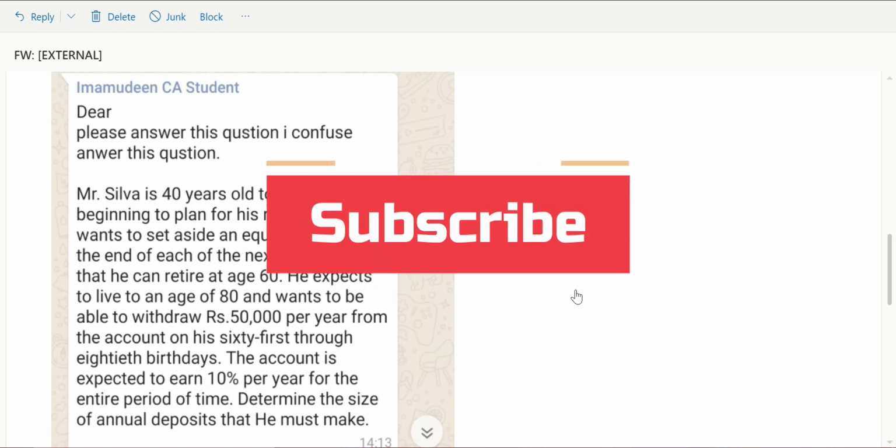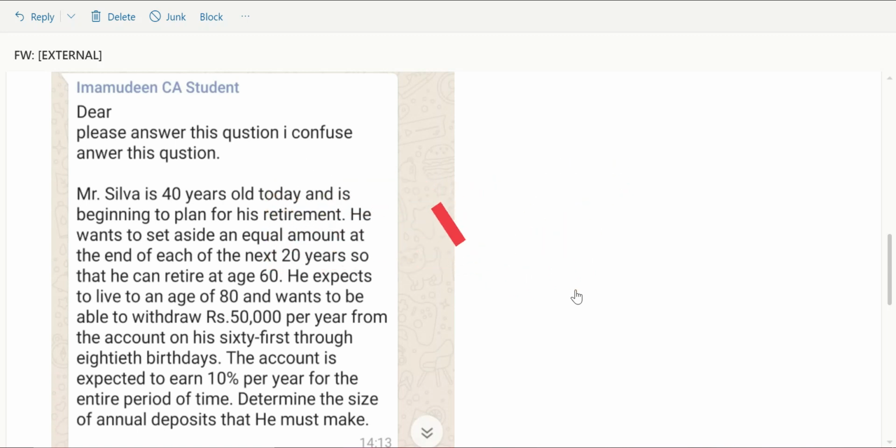He expects to live to an age of 80 and wants to be able to withdraw 50,000 rupees per year from the account on his 61st through 80th birthdays. The account is expected to earn 10% per year for the entire period of time. So determine the size of annual deposit that he must make.